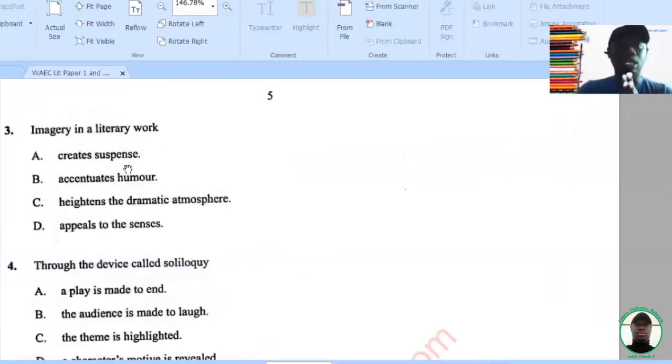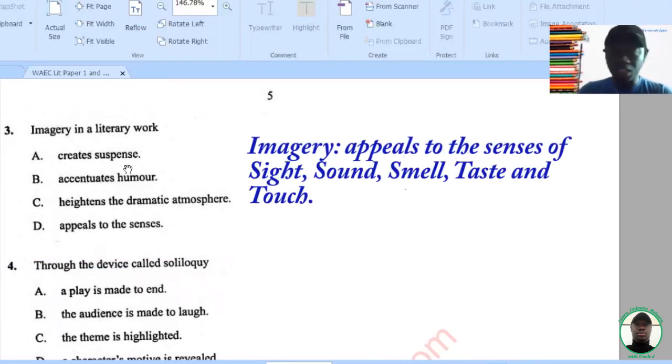Question 3. Imagery in a literary work creates suspense, accentuates humor, heightens the dramatic atmosphere, and appeals to the senses. Imagery, the only job of imagery is to appeal to the senses. That's why we have sight, sound, touch. There are 5. Sight, smell, touch, which is the tactile, hearing, sound, and sight. I think I got them all mixed up, but what imagery does is just to appeal to the senses.